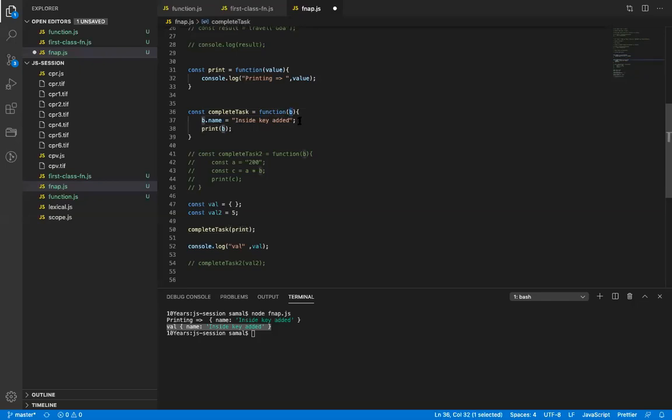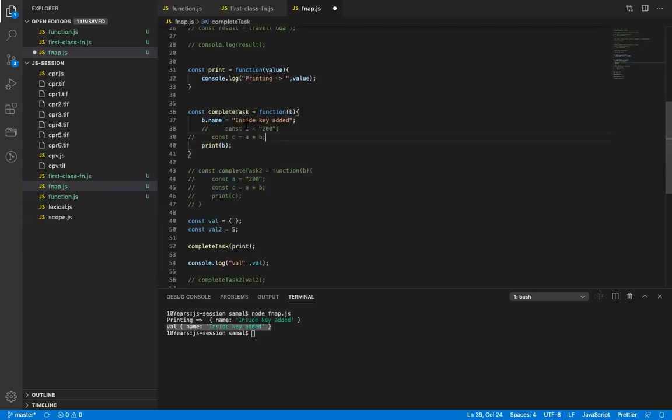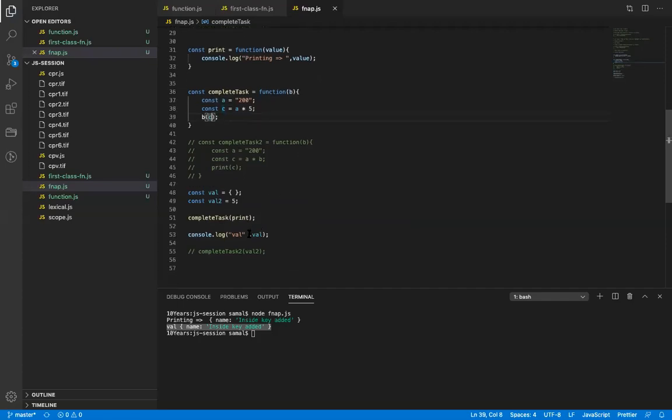So what I can do here, I will just copy this part. I'll just copy this. Okay, and I'll remove this. All right. So instead of directly calling print, I will basically say 5. I'll say C and I'll say B. Okay. All right. So if I run this,